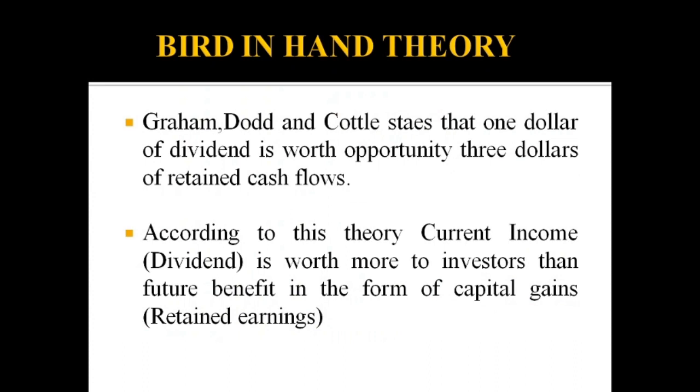Now we can move on to the bird in hand theory. This is what Gordon already said. Graham, Dodd, and Cottle state that $1 of dividend is worth $3 of retained cash flows. According to this theory, current income, that means dividend, is worth more to the investor than the future benefit in the form of capital gains, that means retained earnings. This is what Gordon already had said.